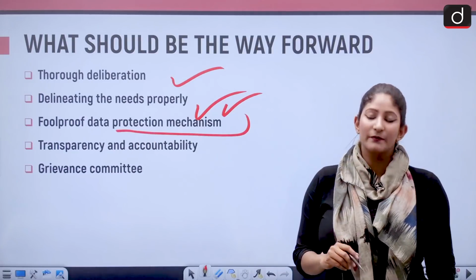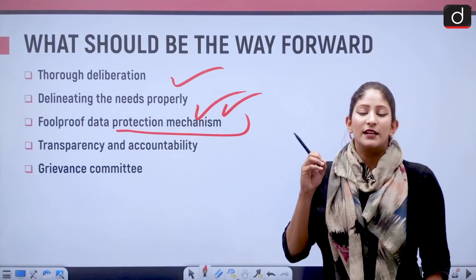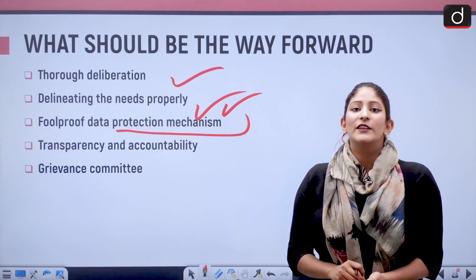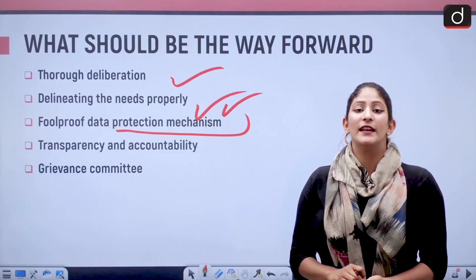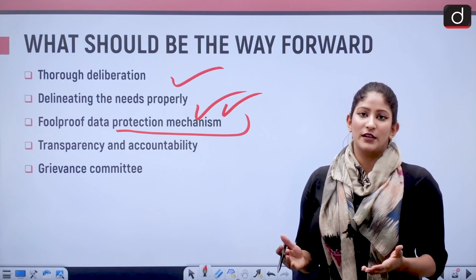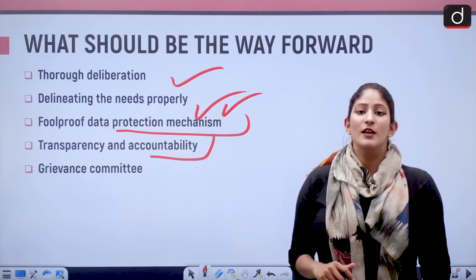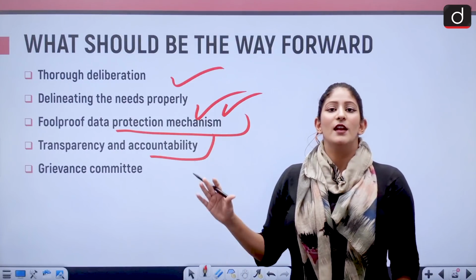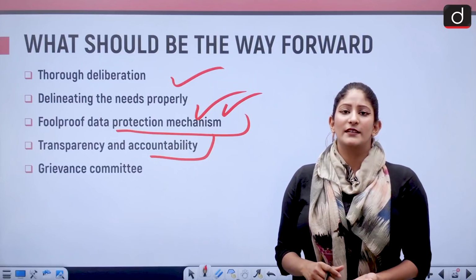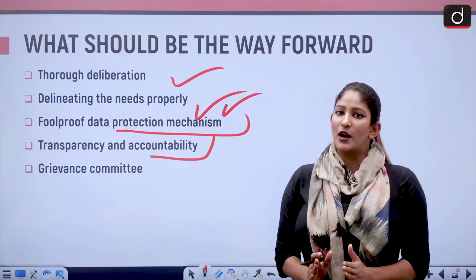We need a foolproof data protection mechanism. It is of course said by the Ministry of Home Affairs that there is a mechanism, and there is very little chance of data proliferating from the central repository, but for that we need to have an act, because if anything of the sort happens and we do not have any legal authority to challenge it in court, that's a loss. Transparency and accountability should be set. Proper CCTVs should be installed in those rooms where biological samples are being collected, so that it can be made very informative for transparency and accountability as well.